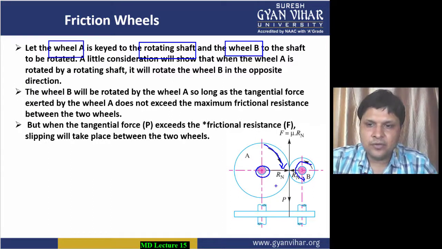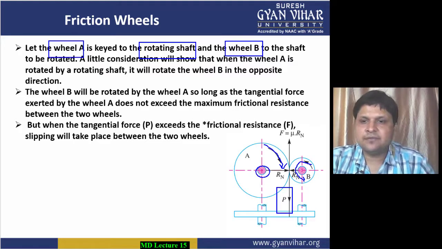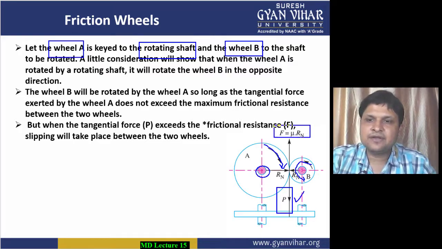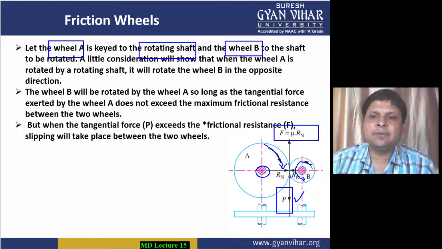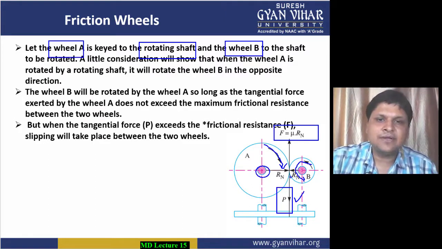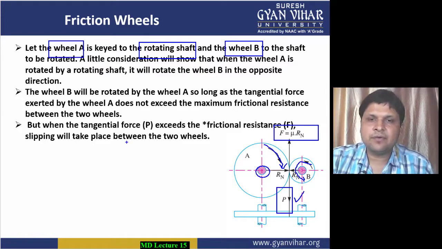If the force which the driving gear or the driving wheel is applying exceeds the frictional resistance which is acting in the opposite direction, then what will happen? Then in that case there will be slipping. Here there is no belt, so there will be slipping of one wheel over the other. When the tangential force P exceeds the frictional resistance, slipping will take place between the two wheels. Alright, so this was all friction wheel.